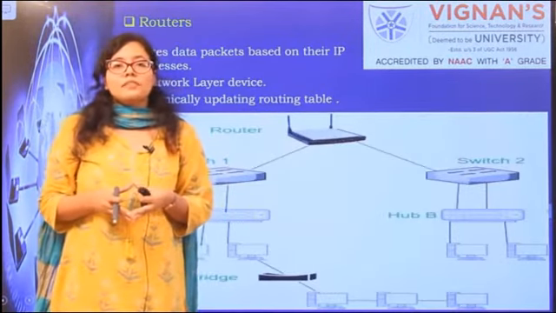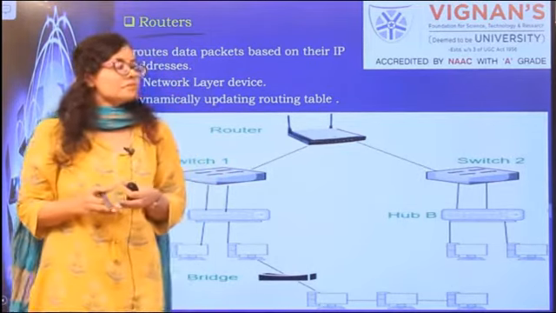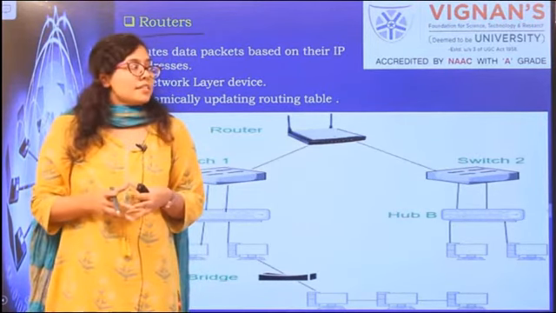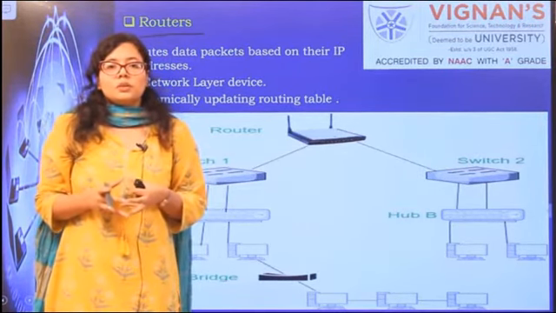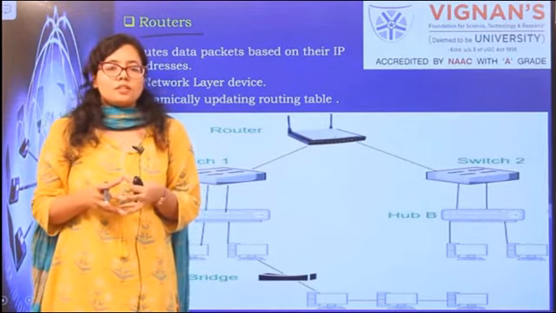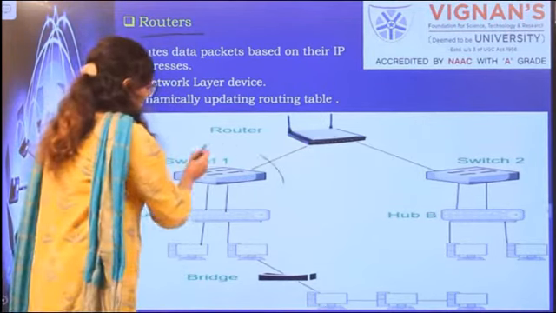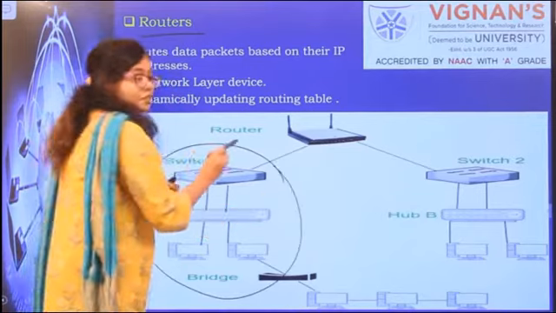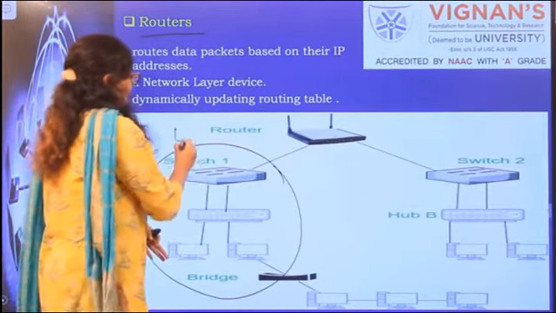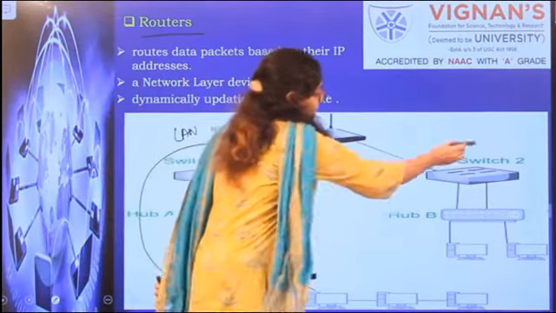The next networking device that we look at is a router. Basically, a router is a higher layer device. What is the functionality of a router? It connects two networks working on the same protocols. You can see from this figure, you have this LAN. This is your LAN, where a switch and hub make one LAN. Similarly, you have this second LAN.